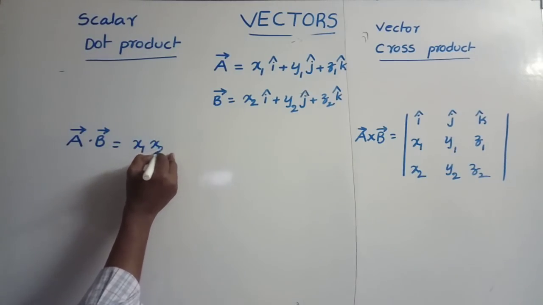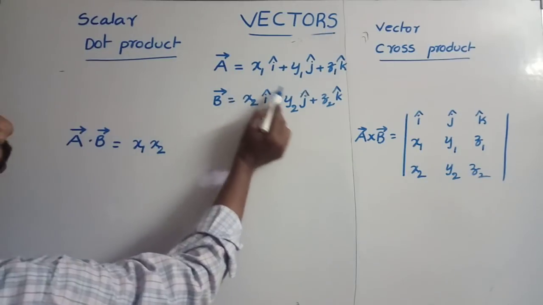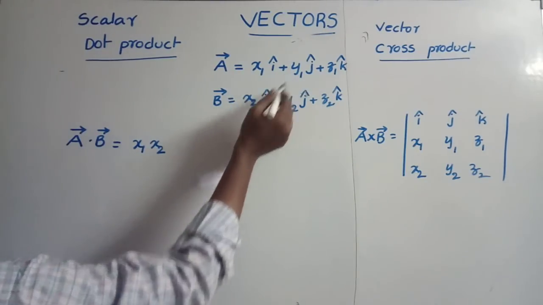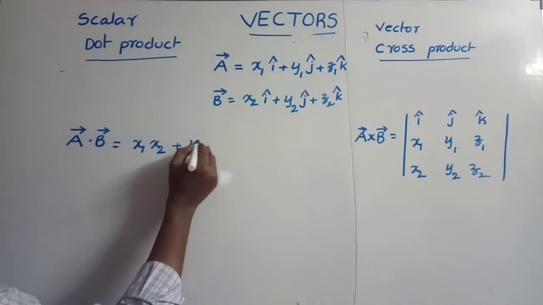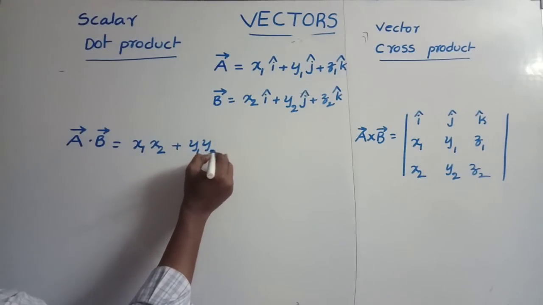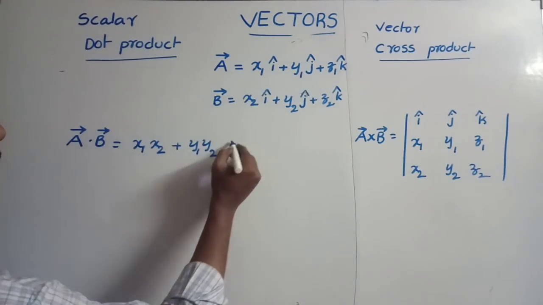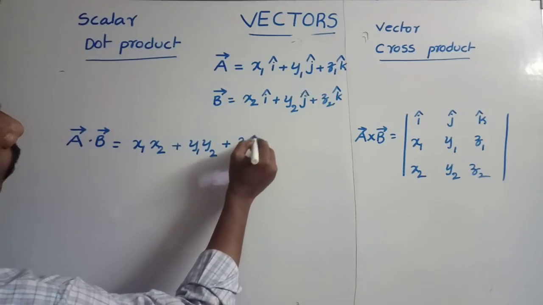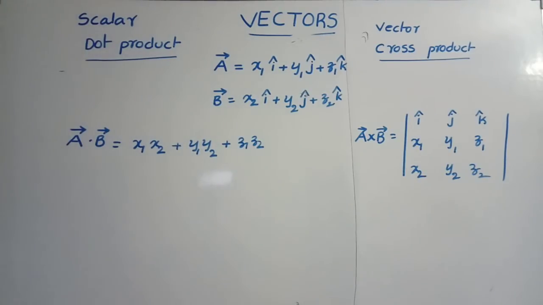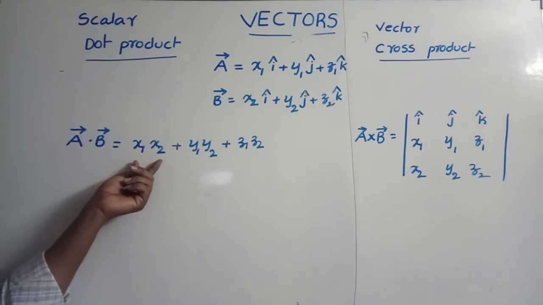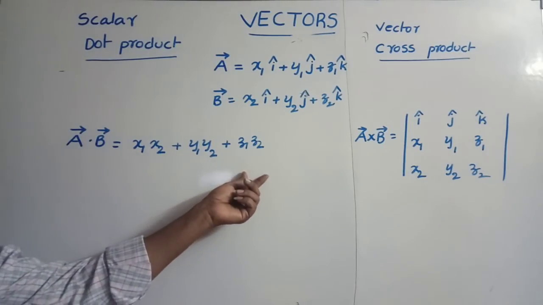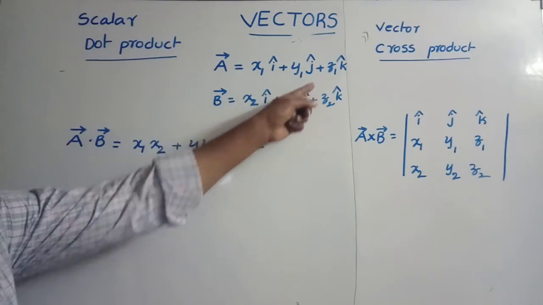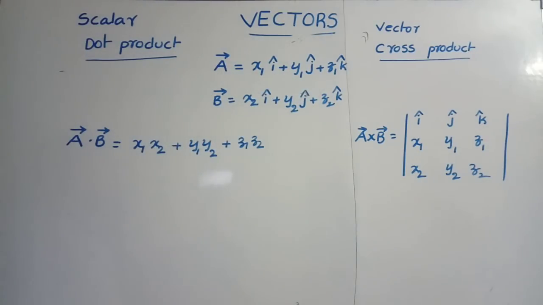In same way, we can calculate y1 into y2, j dot j equal to 1. In same way, z1 into z2. Here no i cap, no j cap, no k cap will come. Simply multiply x coordinates, y coordinates and z coordinates with proper signs.